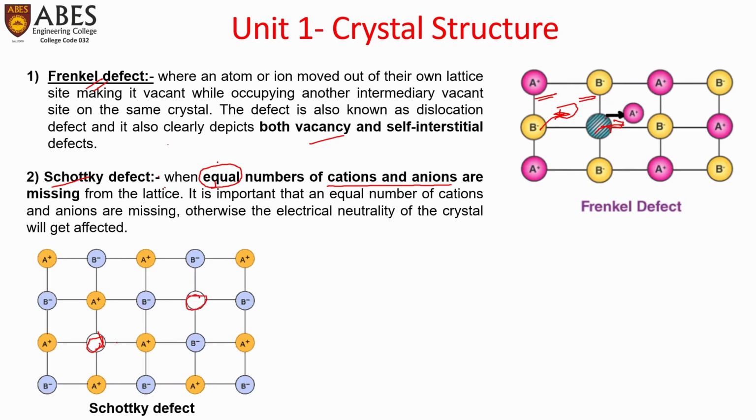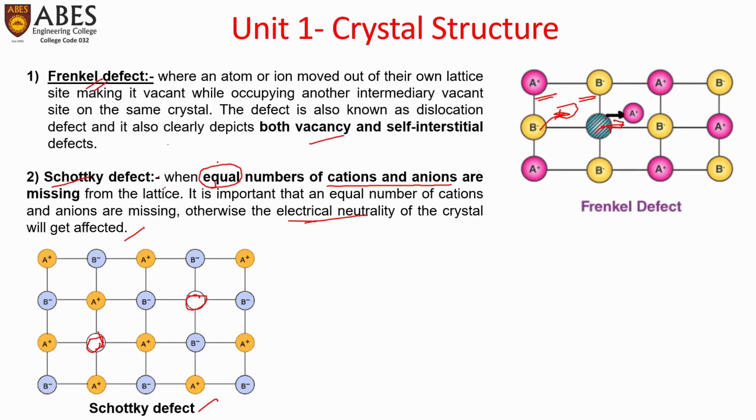So two opposite types and the same number. If two B minus are missing, then two A plus would be missing. The equal number of both ions would be missing from their regular places, and that is called Schottky defect. This maintains the electrical neutrality of the crystal.